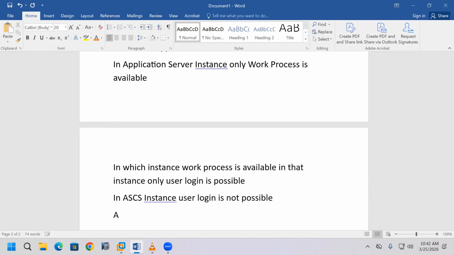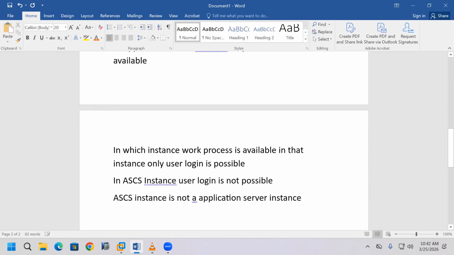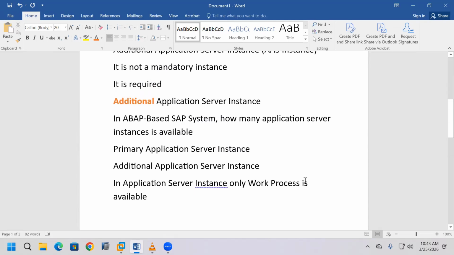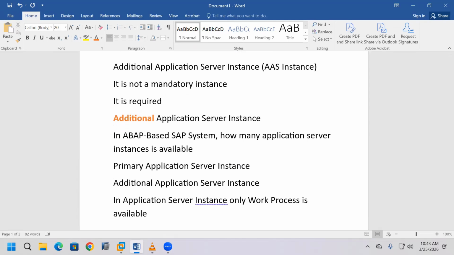Why? Because the ACS instance is not an application server instance. That is why user login is not possible in the ACS instance. User login is possible only in application server instances: the primary application server instance and the additional application server instance. The additional application server instance is not mandatory. If you have a requirement, you install it. If you don't have a requirement, you don't need to install it. Maintaining the SAP system is possible without an additional application server instance.